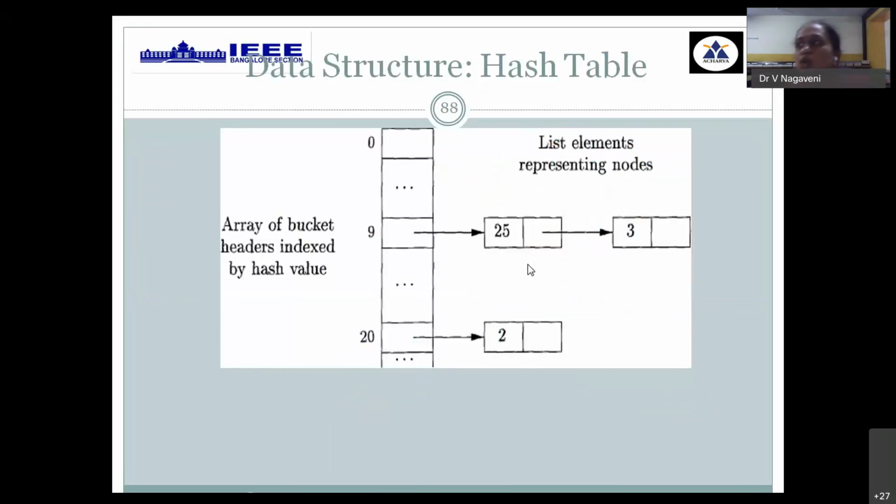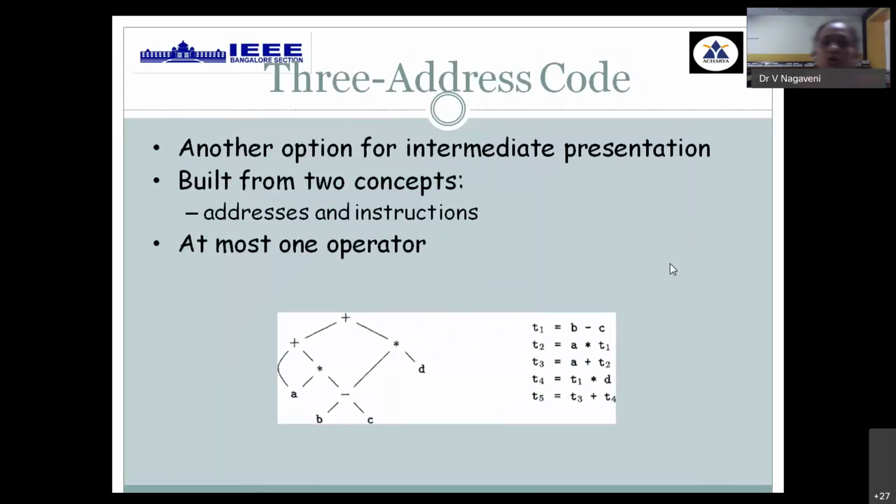Then, when you want to make it dynamic, we can use the hashing concept, where you are using a bucket involving n number of headers indexed by the different types of linked lists, depending on how many components you want to insert in that particular bucket in the header. So this is a hash value and it will be indexed by the different types of nodes you are inserting.